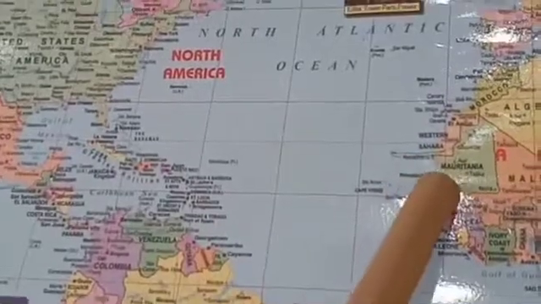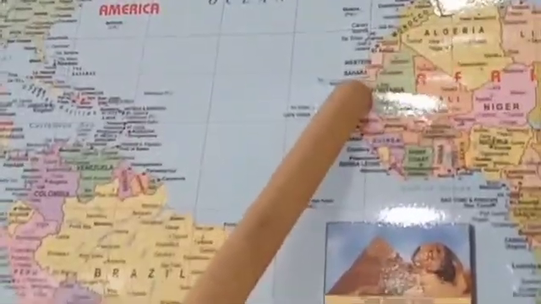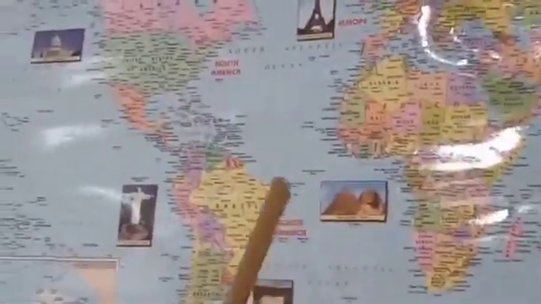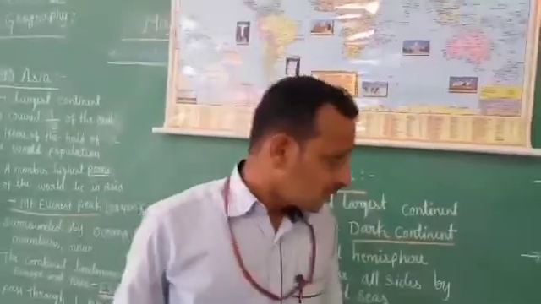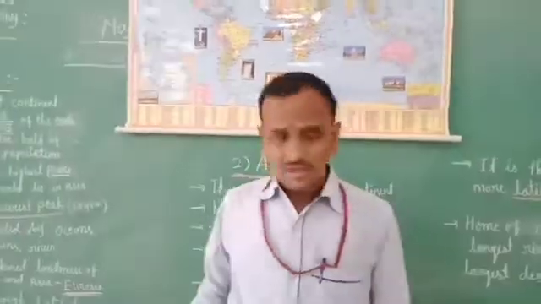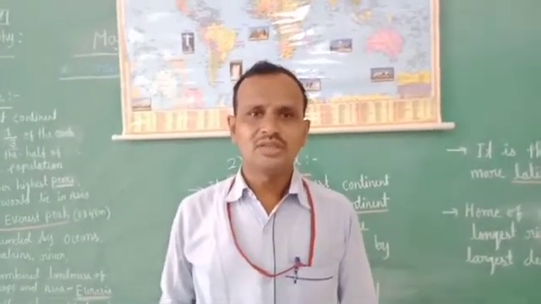And another one, the largest desert, that is the Sahara. The Sahara is located here, children. Near Mauritania, on the western side, we can see the Sahara desert, which is the world's hottest desert, found in the continent of Africa. So these are the main features of Africa continent. In this way we will discuss the next continents one by one in our next class. Thank you children. Have a nice day.